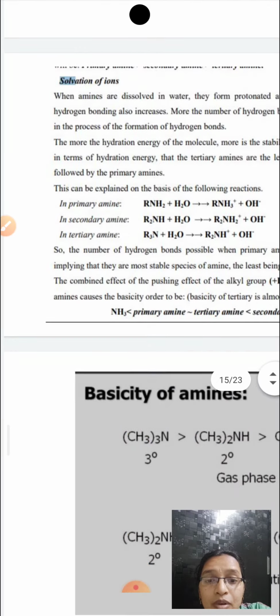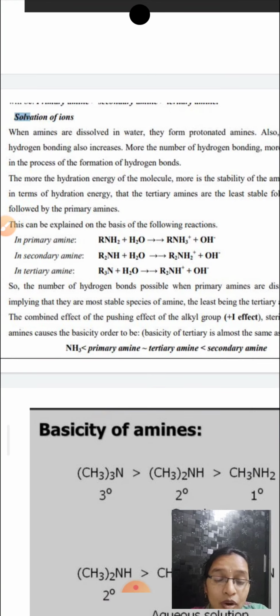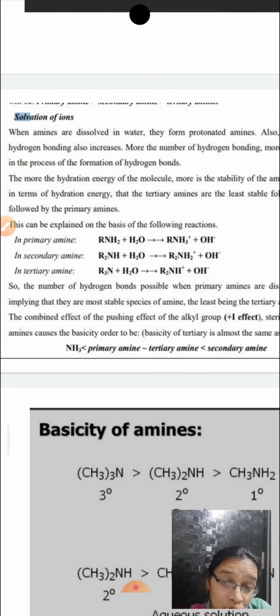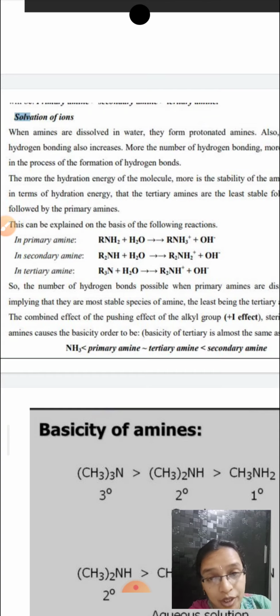When you are coming to solvation, whenever amines are dissolved in water, they form the protonated amines. And not only this, they also form hydrogen bonding with the water molecules. That is, the hydrogen of these amines is involved in the hydrogen bonding with the oxygen of the water molecule.